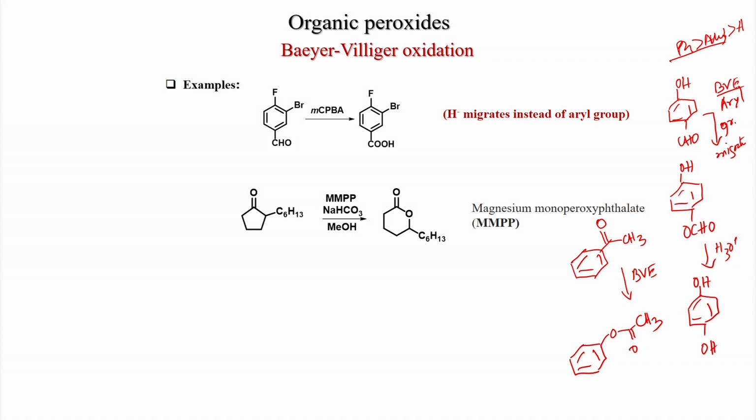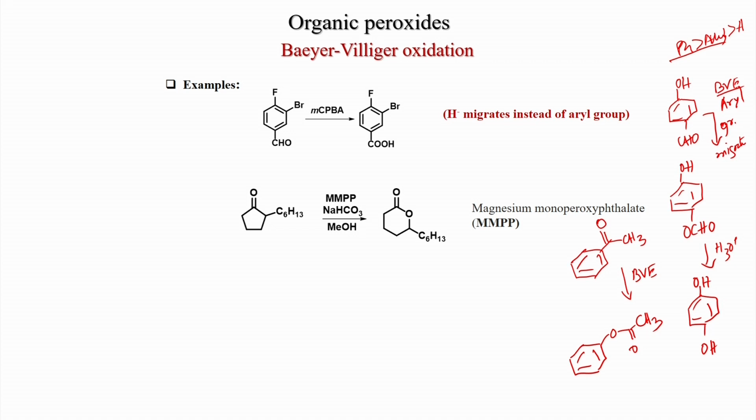So, here a cyclic ketone, cyclopentanone, with a 2-substituent cyclohexyl group is there. This Baeyer-Villiger condition was magnesium monoperoxyphthalate and sodium bicarbonate in methanol. You get this product lactone, where this more substituted carbon atom is migrating.